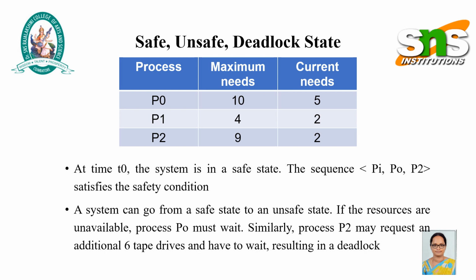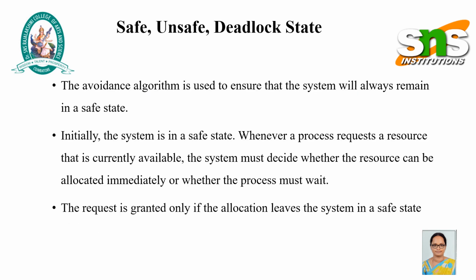At time T0, the system is in a safe state. The sequence P1, P0, P2 satisfies the safety condition. A system can go from a safe state to an unsafe state if the resources are unavailable. Process P0 must wait. Similarly, process P2 may request an additional 6 tape drives and have to wait, resulting in a deadlock. So the avoidance algorithm is used to ensure that the system will always remain in a safe state.